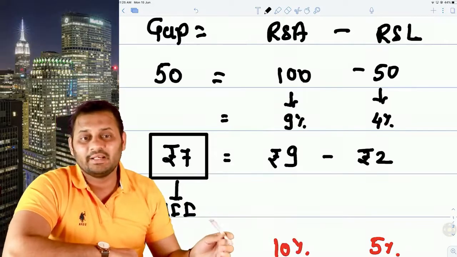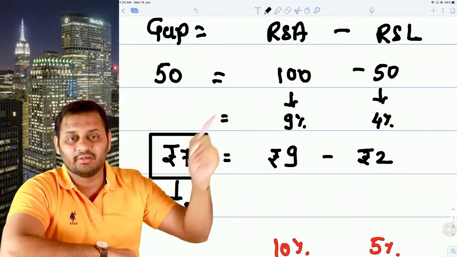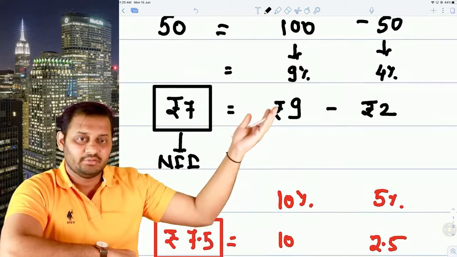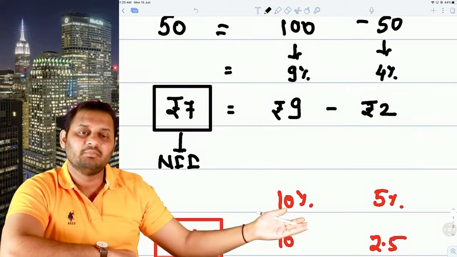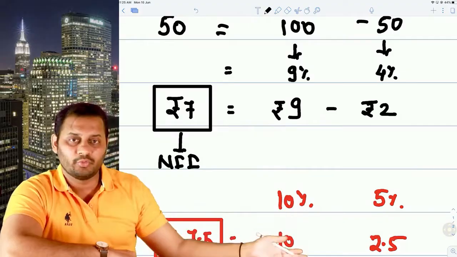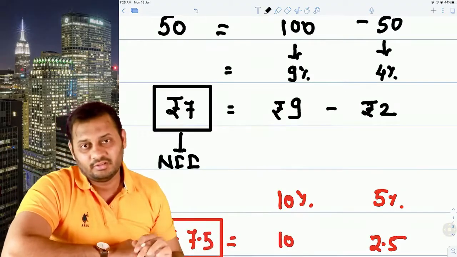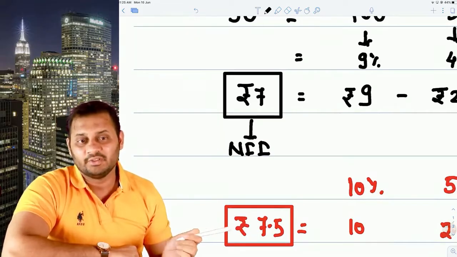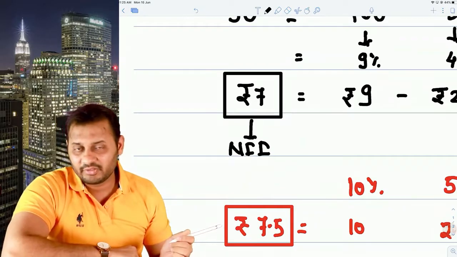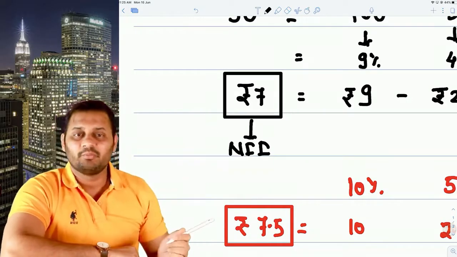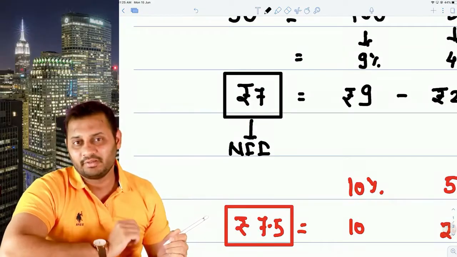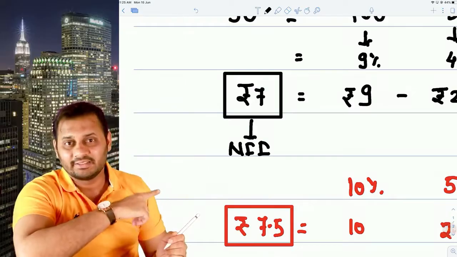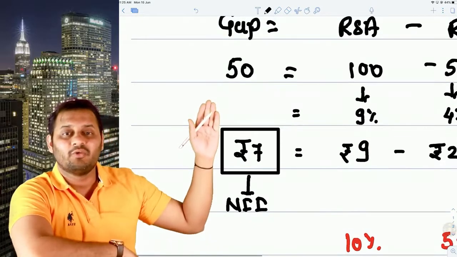What will happen in that case? This 10% will be applicable on 100, so our earning will increase. The earning will increase to 10 rupees from 9, and the payment will also increase from 2 to 2.5. But the net interest income in total will increase. So 10 minus 2.5 is 7.5, right? So 7 to 7.5. What has happened? Because of the increase in interest rate, the net interest income has increased because the gap was positive.